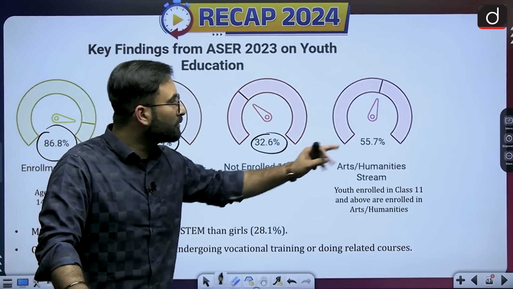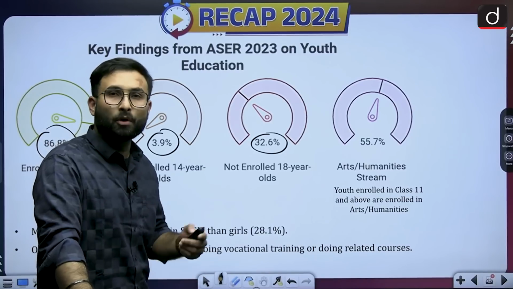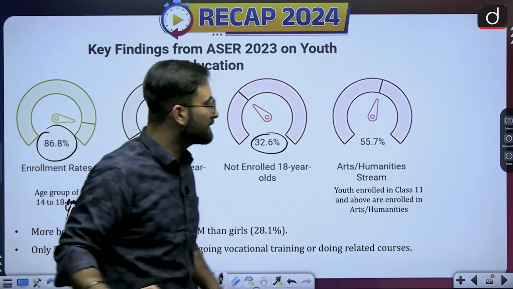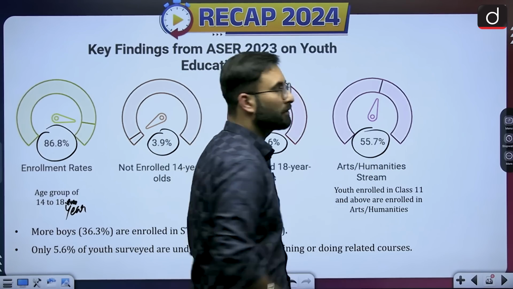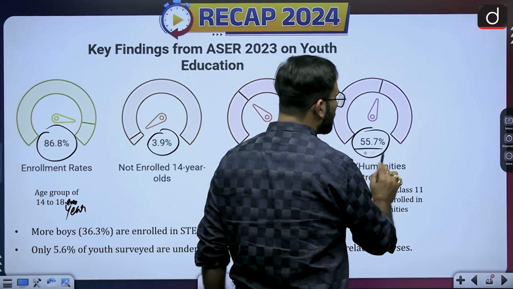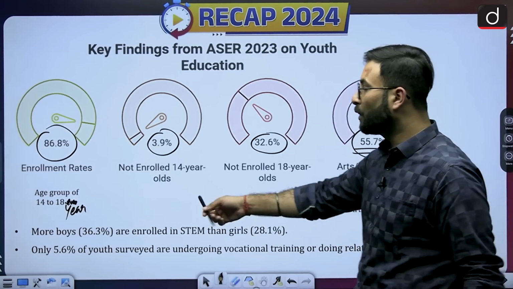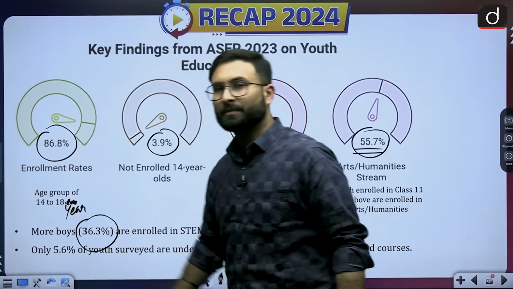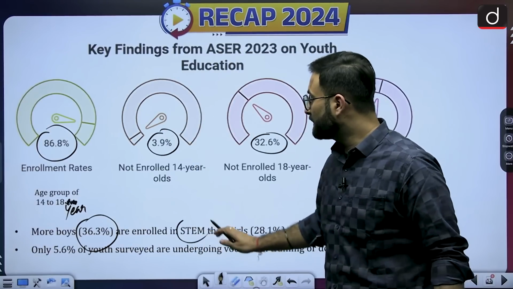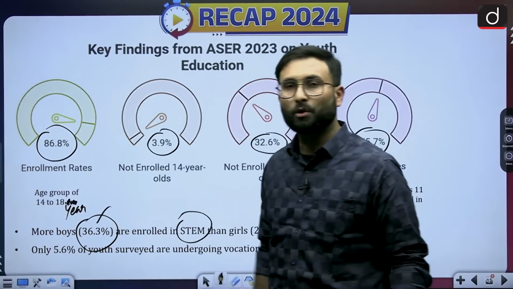Then coming to the next part, 55.7% are in arts and humanities streams. Most of the students after 11th class are going for arts and not for science or commerce backgrounds. So mostly they go for arts, 55.7%. Now you will see that more boys are in STEM, that is science, technology, engineering and mathematics related fields. So 36.3% are going there.